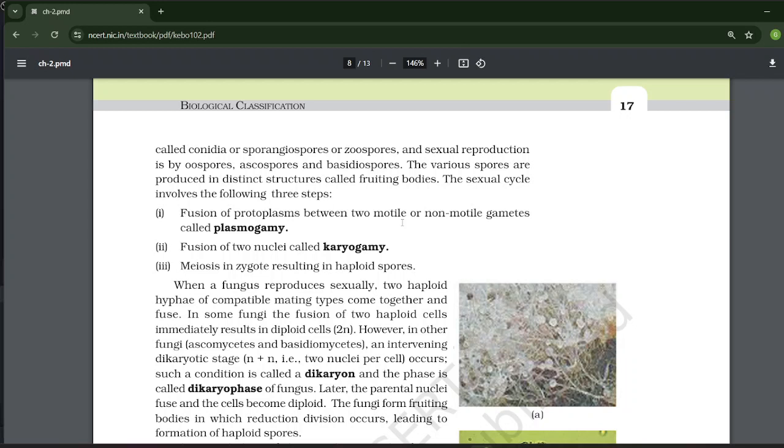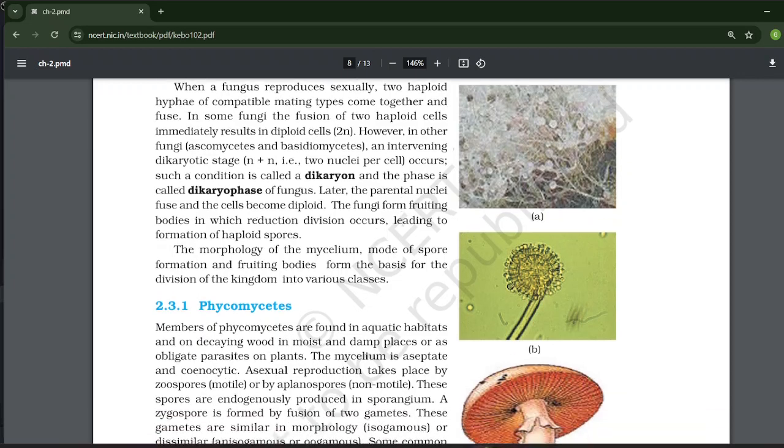When a fungus reproduces sexually, two haploid hyphae of compatible mating types come together and fuse. In some fungi, the fusion of two haploid cells immediately results in a diploid cell, 2n. However, in other fungi, Ascomycetes and Basidiomycetes, an intervening dikaryotic stage, that is n plus n, that is 2 nuclei per cell, occurs. Such a condition is called dikaryon and the phase is called the dikaryophase of the fungus. Later, the parental nuclei fuse and the cells become diploid. The fungi form fruiting bodies in which reduction division occurs, leading to the formation of haploid spores.